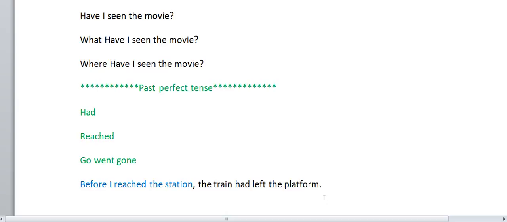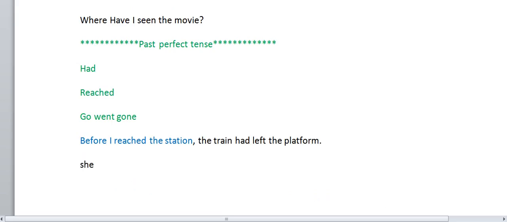Before she got a job, she had passed MCA. Suppose you want to say: she had passed MCA before she got a job.